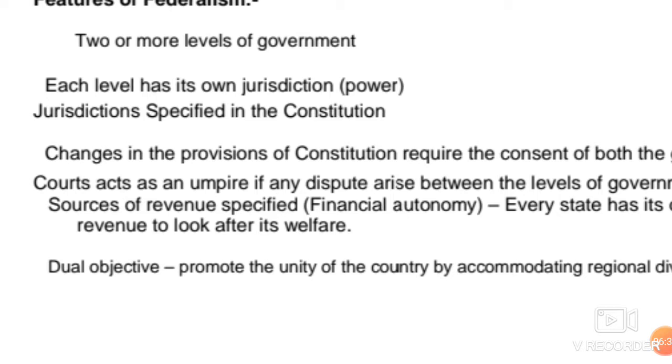If I say it in simple language, it means that what kind of taxes they would be able to impose over the public should be specified in a very proper way. Because both of the governments, the central government and the provincial government, would be dealing with the same subjects. So whatever the taxes, whatever the duties, whatever the financial functions they are to deal in, that should be specified in the constitution itself.